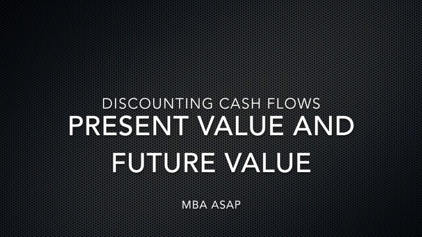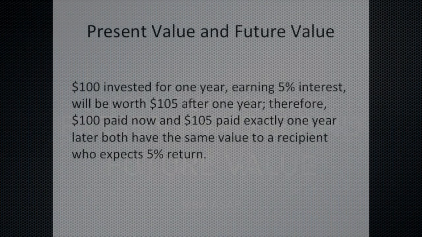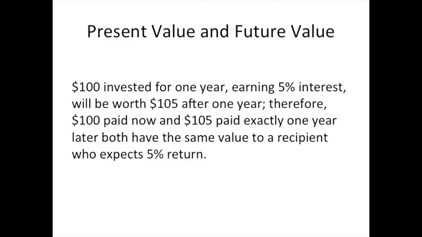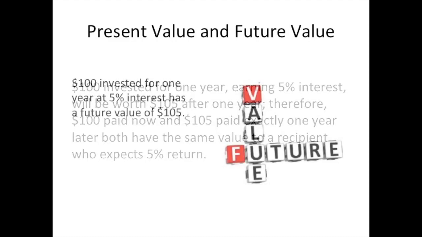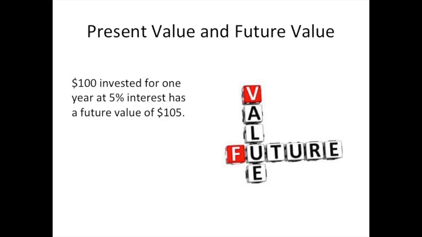Discounting cash flows, present value and future value. $100 invested for 1 year, earning 5% interest, will be worth $105 after 1 year. Therefore, $100 paid now and $105 paid exactly 1 year later both have the same value to a recipient who expects a 5% return. That is, $100 invested for 1 year at 5% has a future value of $105. This assumes that inflation is 0% and doesn't contribute to eroding the value.